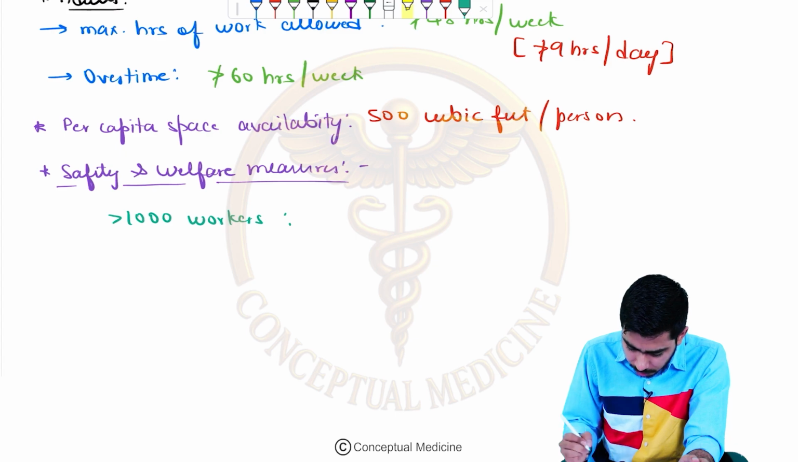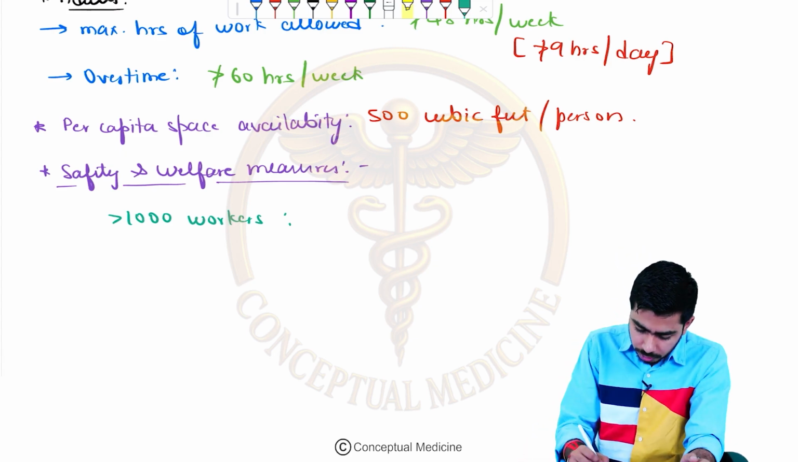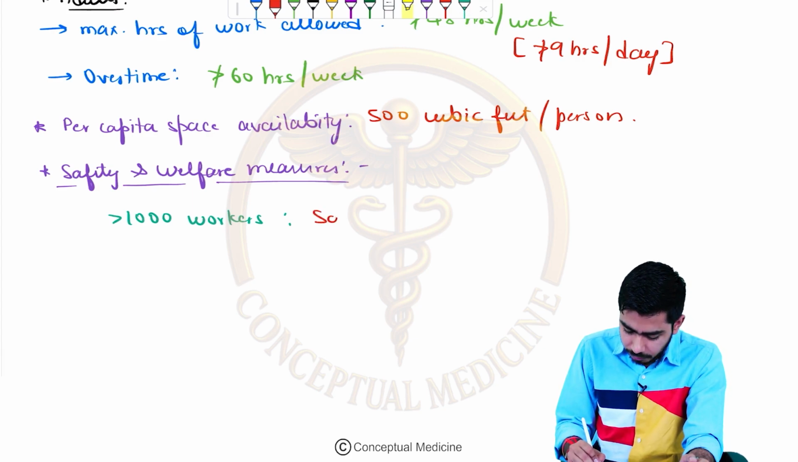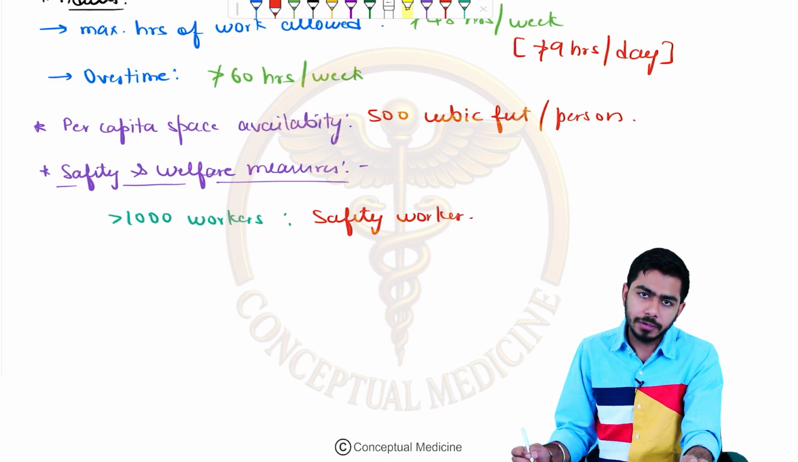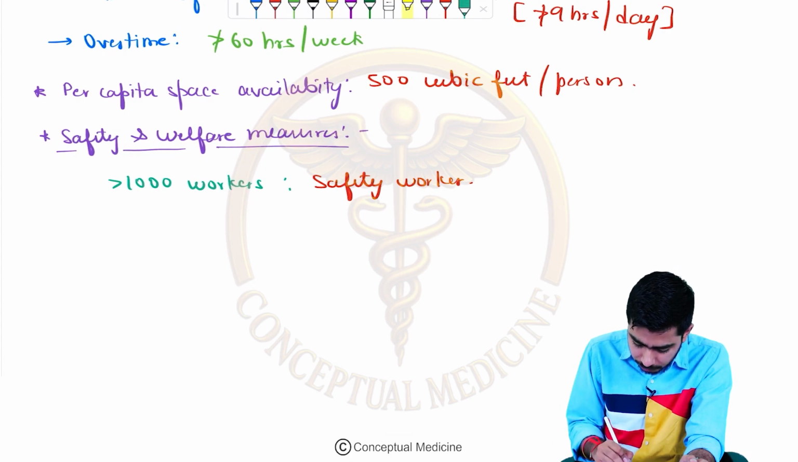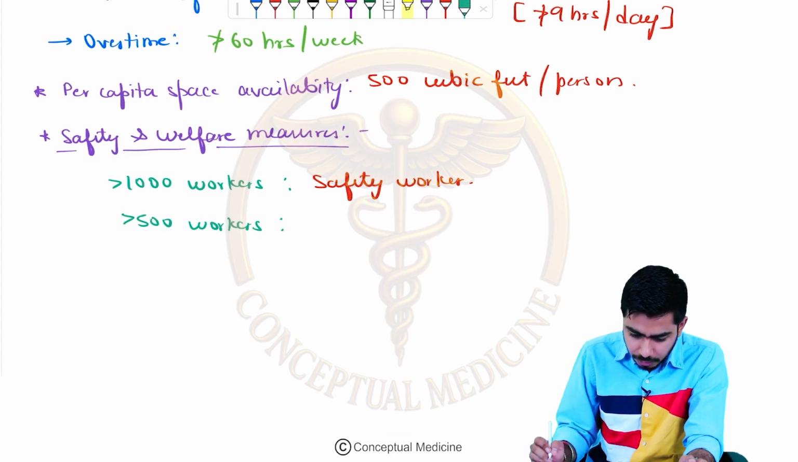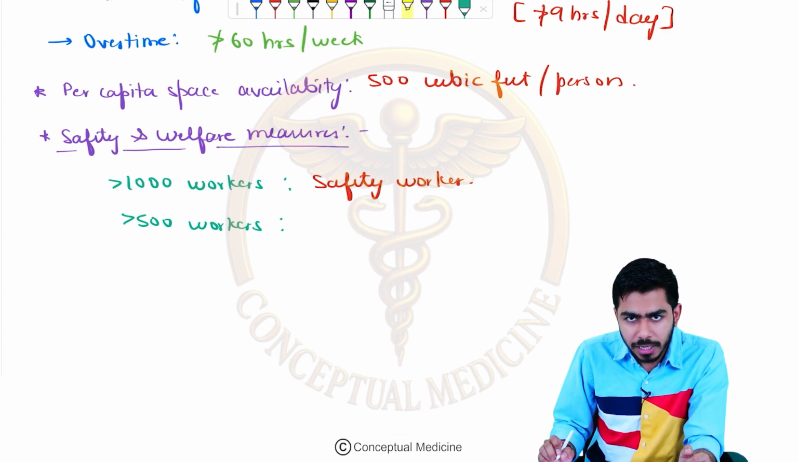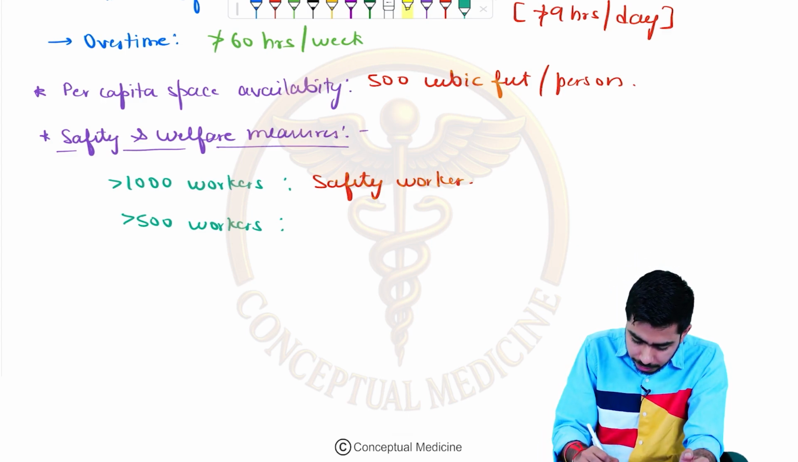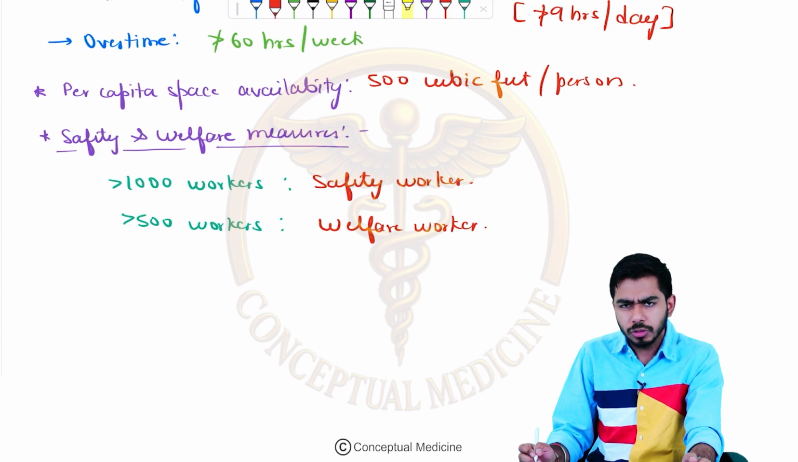In that case, one safety officer is a must in that particular factory, right? If some factory is having more than 500 workers, in that case, one welfare officer should be there in that particular organization, right? So one welfare officer should be present in that organization or institution or factory, whatever it is.